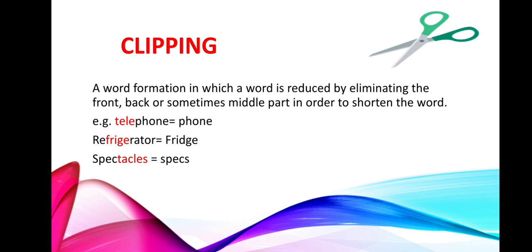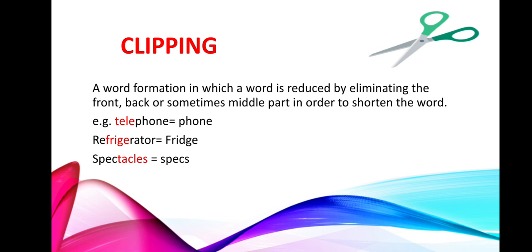For example, we have three major examples, as you can see on the screen. Very first, we have telephone. Usually when we speak randomly, we say phone. We do not say telephone. So what we are doing is just eliminating the initial part.